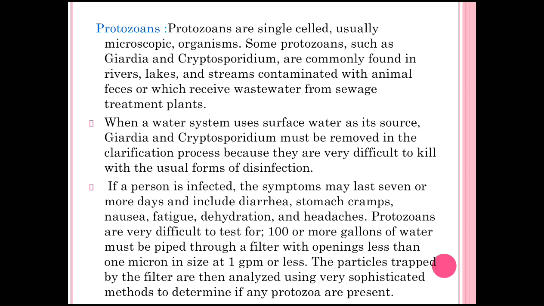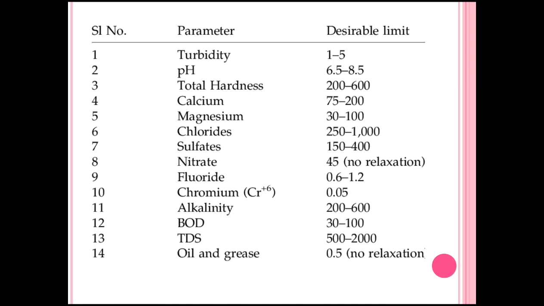The particles trapped by the filter are then analyzed using a very sophisticated method to determine if any protozoa are present or not. This is just a method. Whenever we use a filter with a pore size less than 1 micron, we collect the protozoans and check whether they are present in that water sample or not.